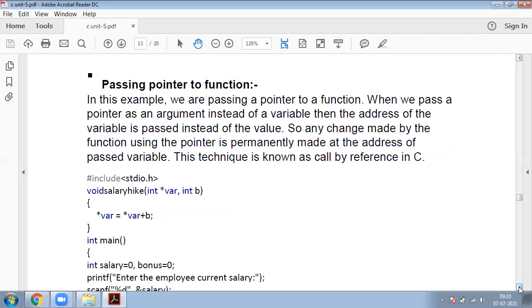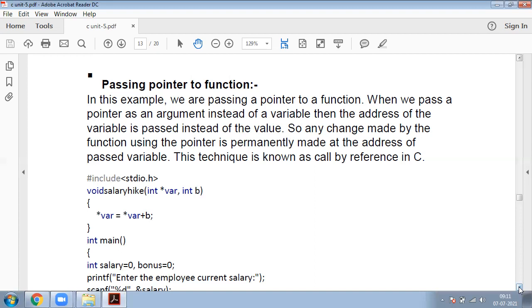What is a function? Simply, a function is a subprogram. A function consists of a group of statements, and it can perform some tasks. Now here we are trying to pass pointers to a function. How? Let us discuss. So we can pass a pointer to a function.